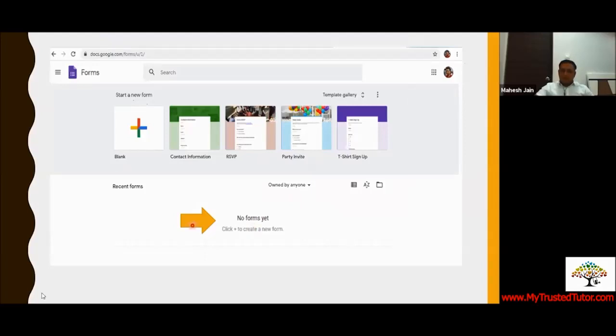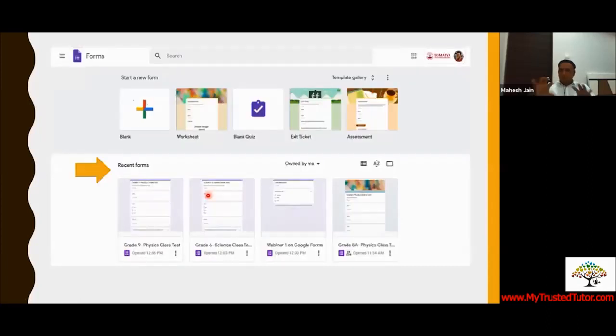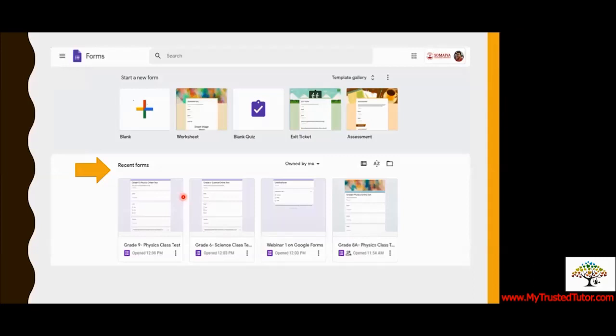So let's see, when there are no forms, and now this is my school's Google form email ID. You can see all the Google forms which I have created till date are all visible. You can see recent forms which I have visited are all here. Now I want you to look at this part. This is blank. We are going to talk about how to create a Google form.